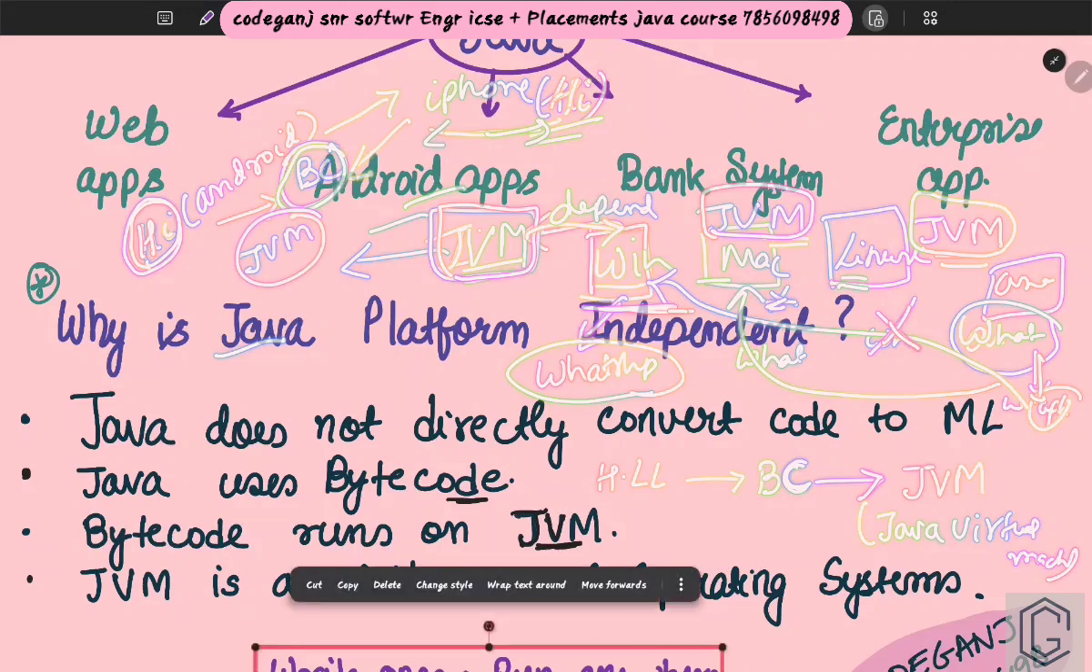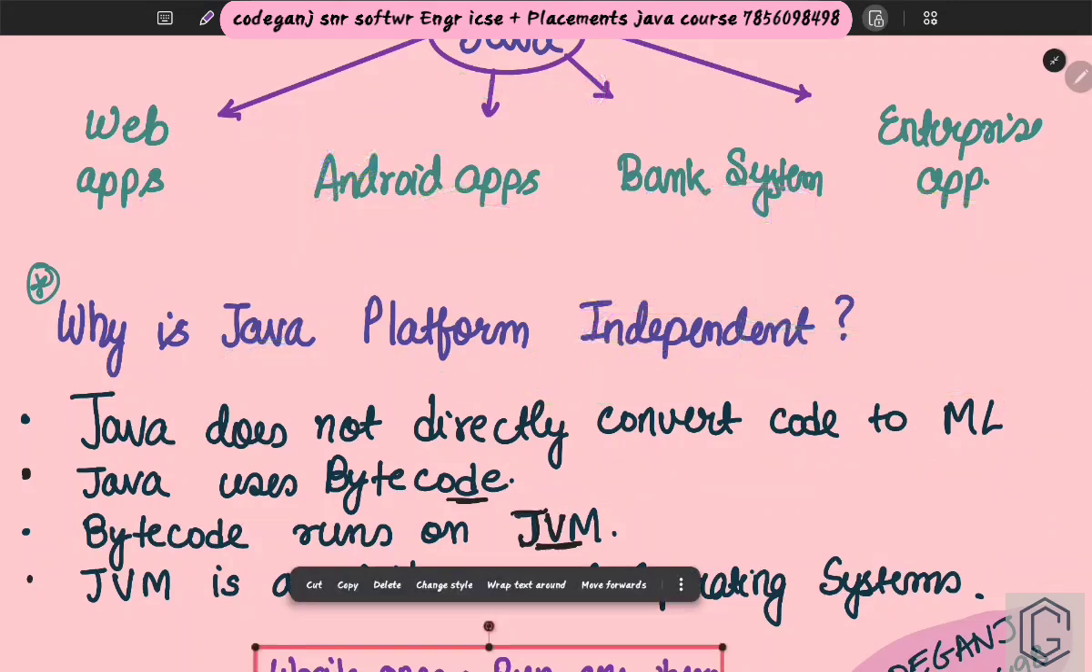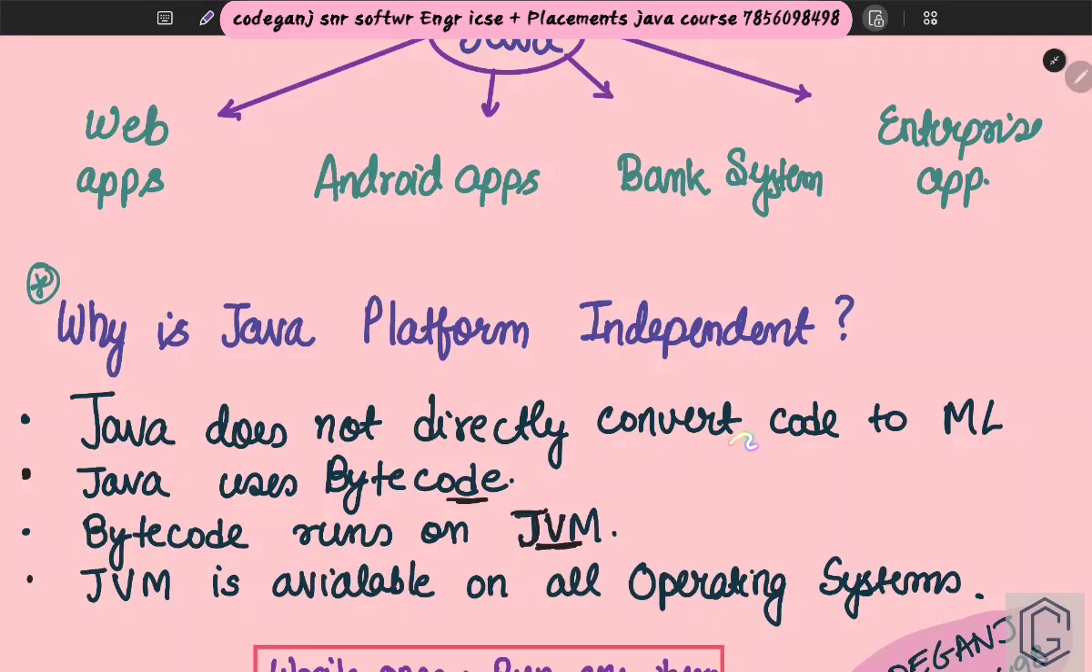The code can be different, but now you see what will happen. So what does Java do? Java does not directly convert the code into machine language. What it does is, Java will convert your high level language code to byte code. This byte code can be run on the JVM. Now you tell me, if the code is the same, obviously the output in every environment will be the same, correct? Because the code is the same.